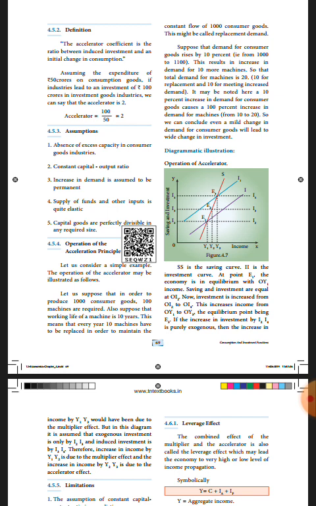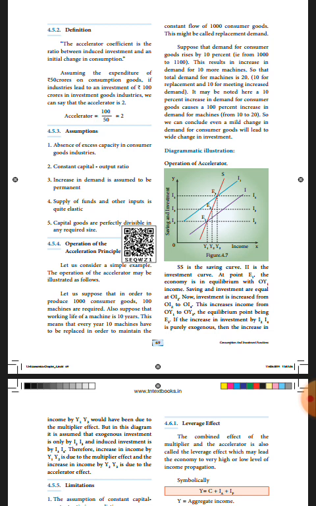One more time I will repeat: mild change in demand for consumer goods will lead to wide change in the investment. This is about the operation of the acceleration principle example I gave.